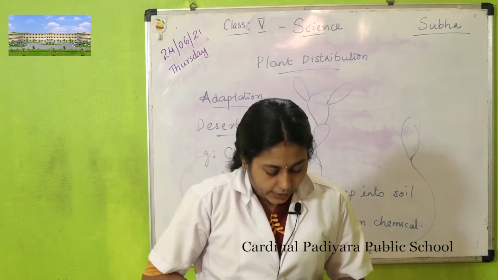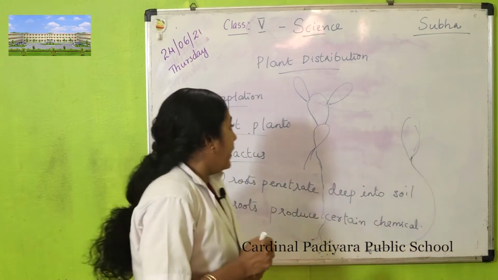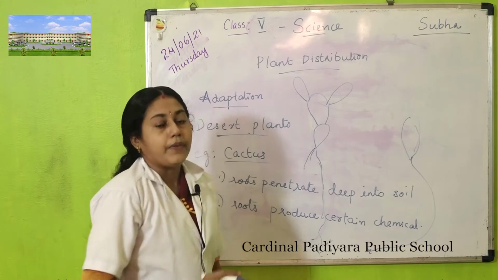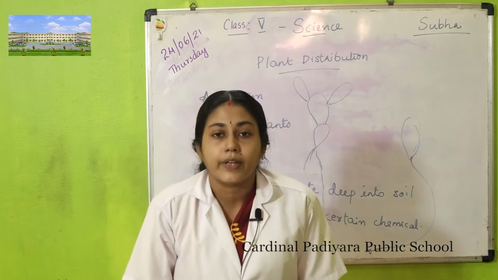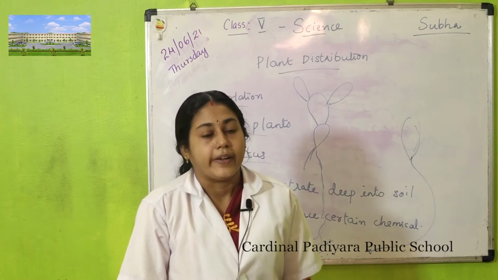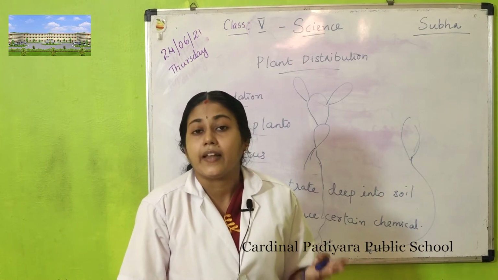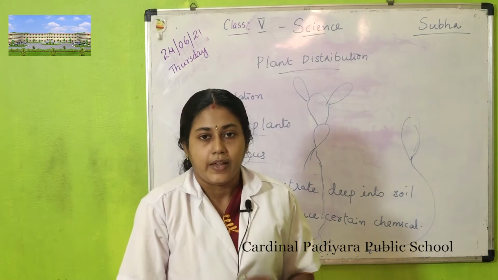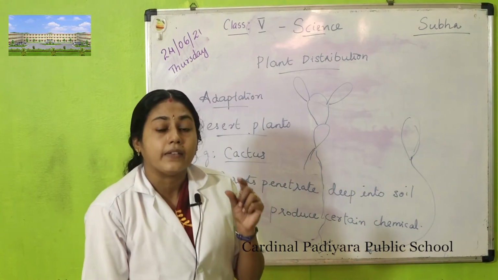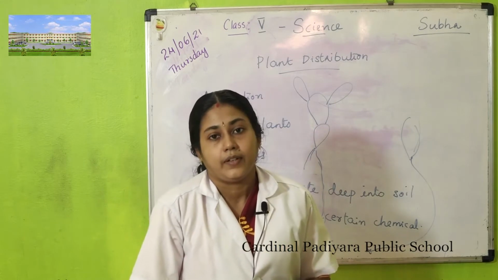Then, the third adaptation. Have you noticed the leaves of desert plants? Do they have green leaves? No. Cactus plants don't have green leaves. Instead of green leaves, they have thick, green-colored, spongy stems.